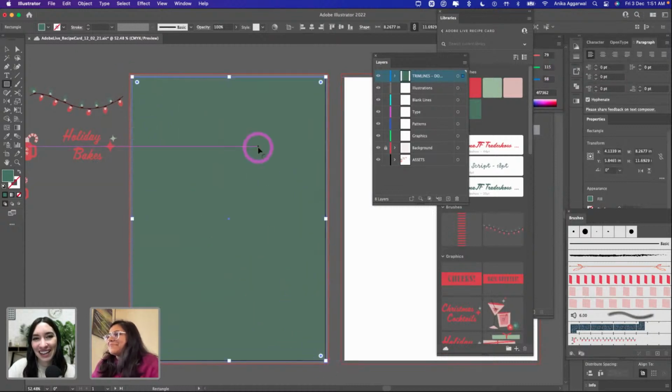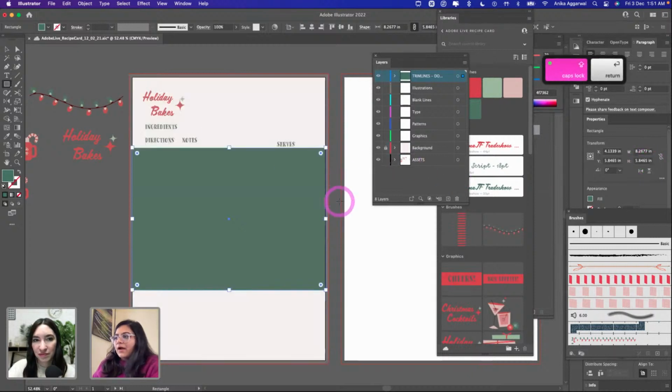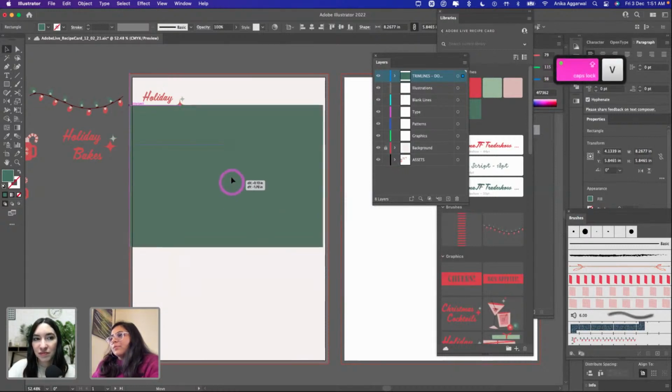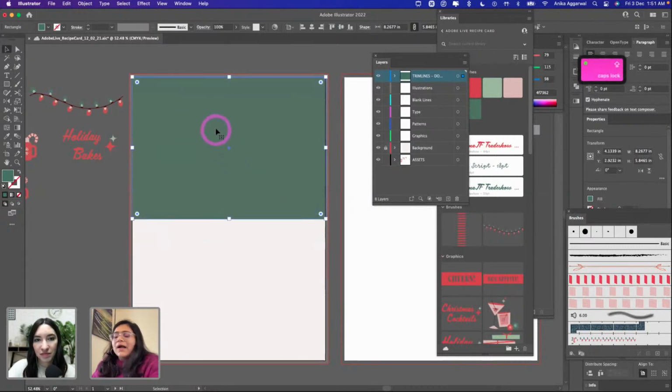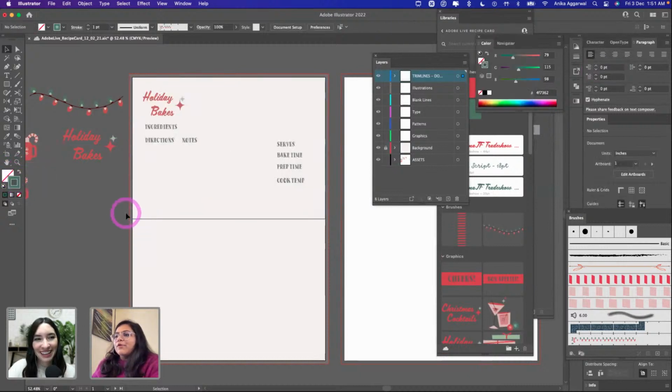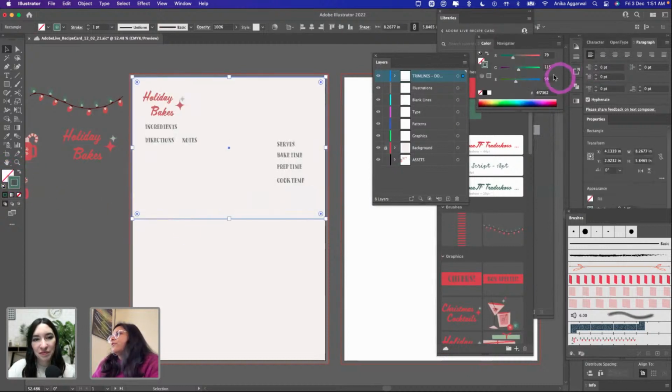Okay. So this is my A4 size, and you can see that it is not constrained. So if I change the height and divide it by 2, it's only going to change the height and not the width. So I'm going to press V on the keyboard and bring it up. And now you're wondering, how is this a trim line? You convert it to a stroke, and trim lines are usually cyan.